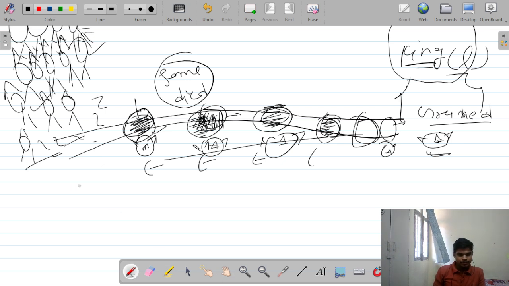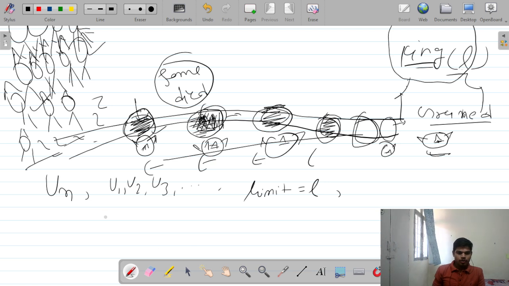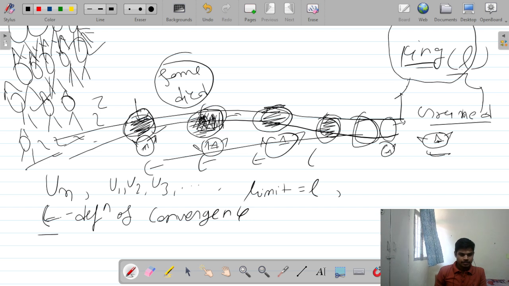In this case, a sequence Sn or Un. My Un is a sequence, and the terms are u1, u2, u3, and so on, and the limit is L. So what does the epsilon definition of convergence say?